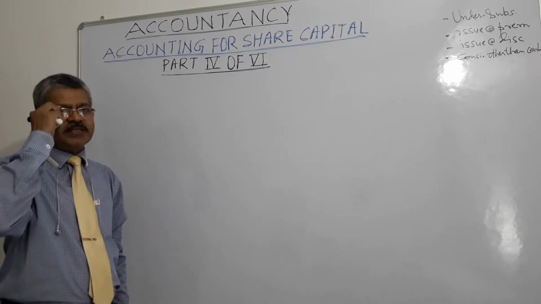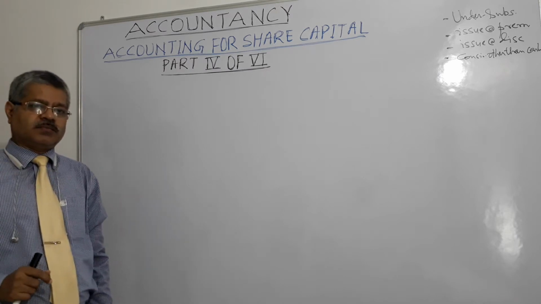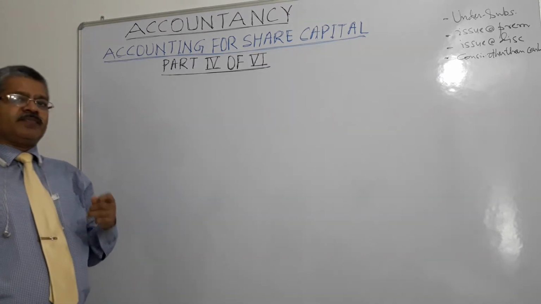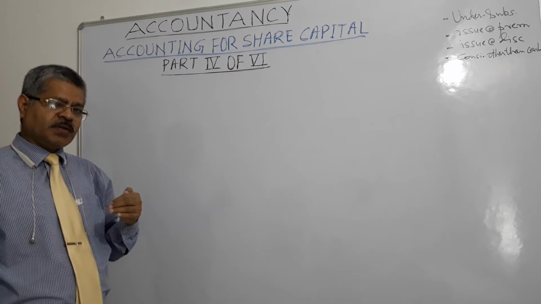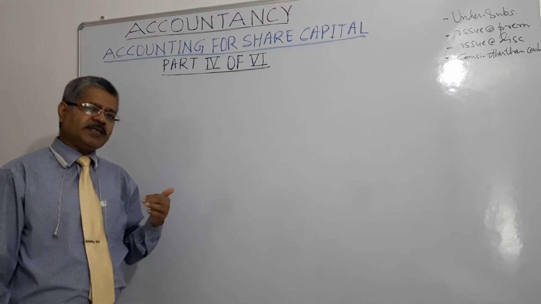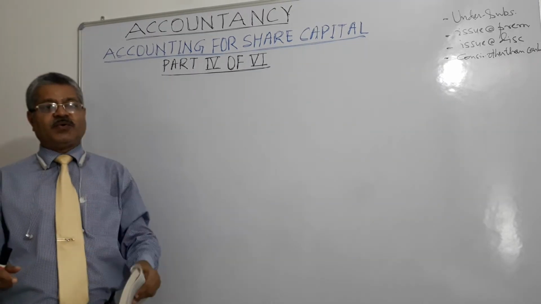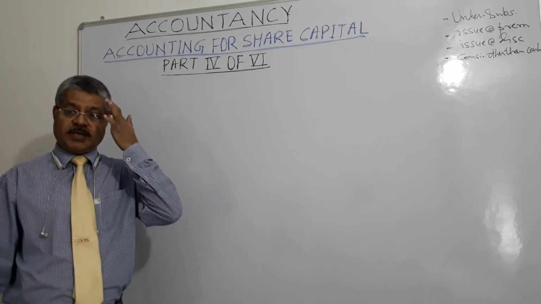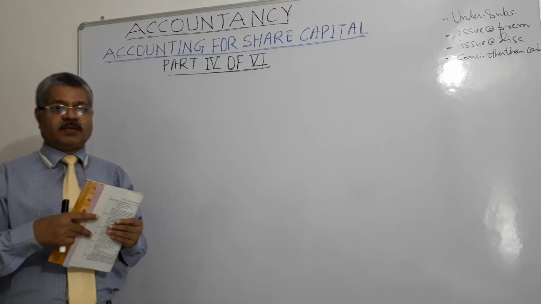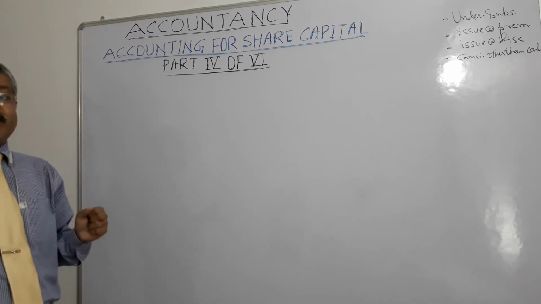In some cases, at the time of application, and rarely at the time of call, right? And the amount of premium is credited to securities premium account, right? And it is shown under equities and liabilities on the liability side of the balance sheet, right?